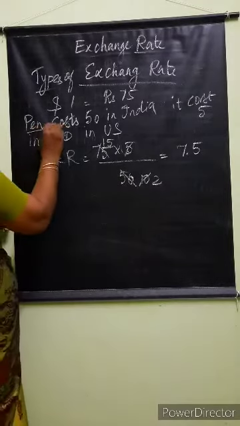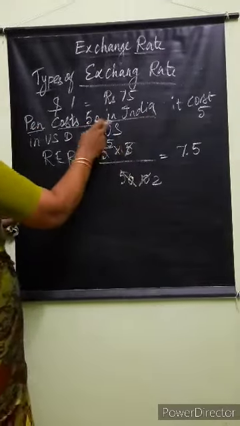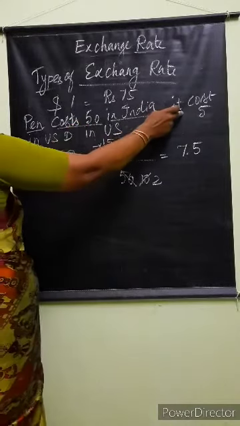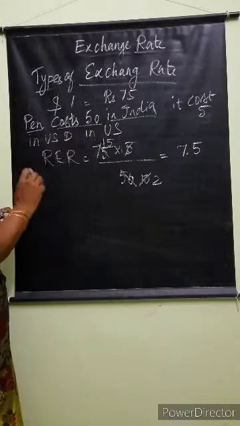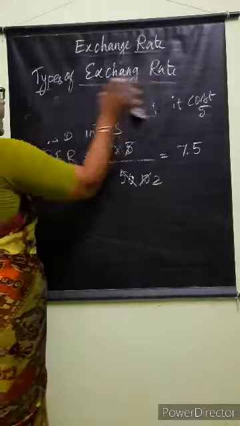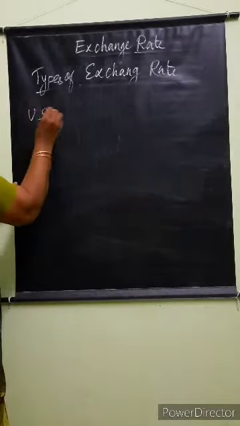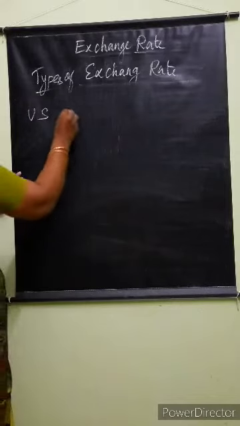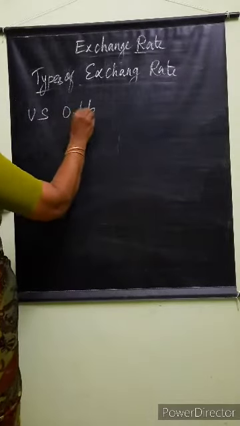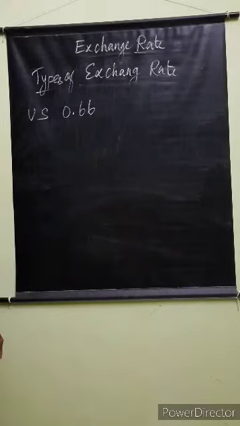Now we have given the Indian cost. In India, the pen costs 50, and in the US it costs 5 in US dollars. At the same time, in the US, the pen costs 0.66. Then what is the real exchange rate?